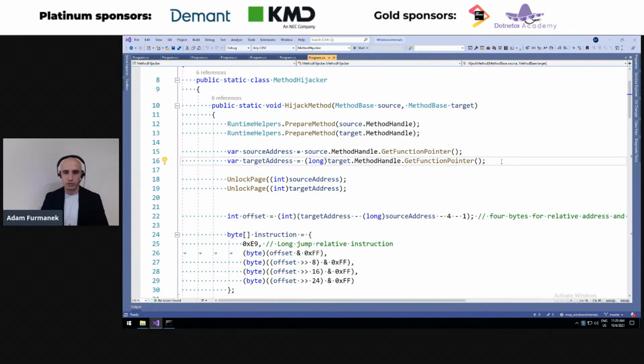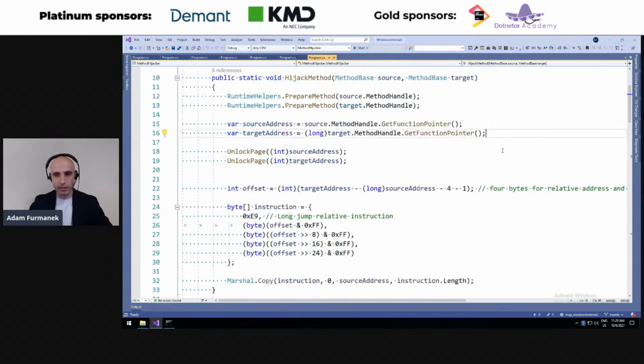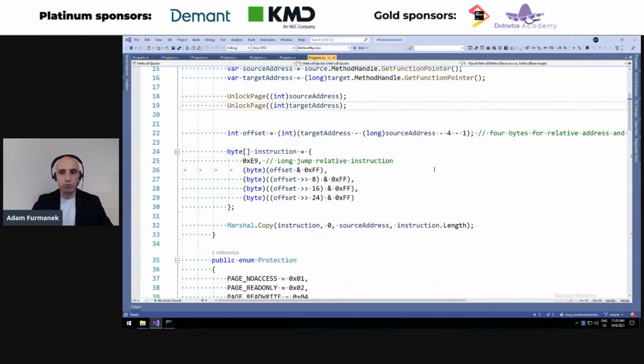And actually .NET allows us to do that, it gives us pointers to these machine codes. Bear in mind, get function pointer may not be super reliable if you have a multi-tiered compilation environment, or depending on what methods you're dealing with. If those methods are NGEN, pre-compiled in ahead-of-time mode, this function pointer may not work reliably. But generally, there are other methods to get pointers to the functions, and in this demo we're just using the simplest one.